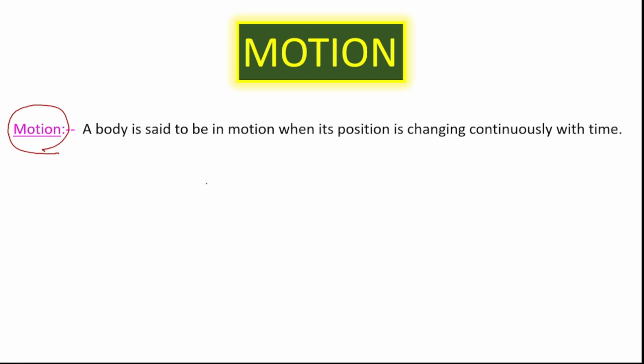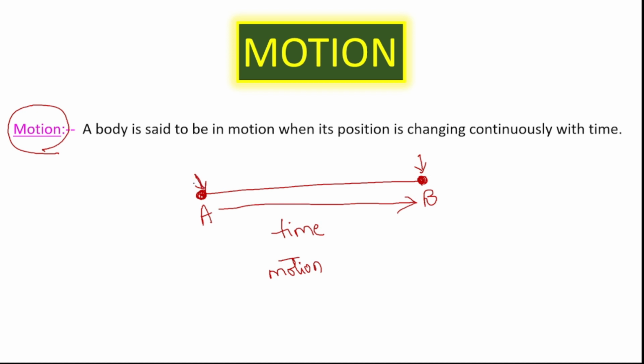So if you say a car is at position A and it wants to reach position B, while traveling from position A to position B it will take some time, right? That is, the car is moving from point A to B with respect to time, or within a time period, then that car is said to be in motion.